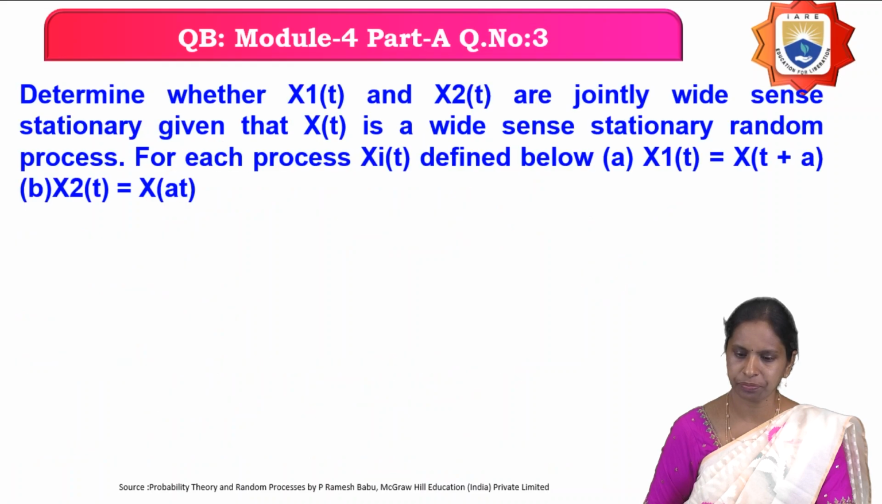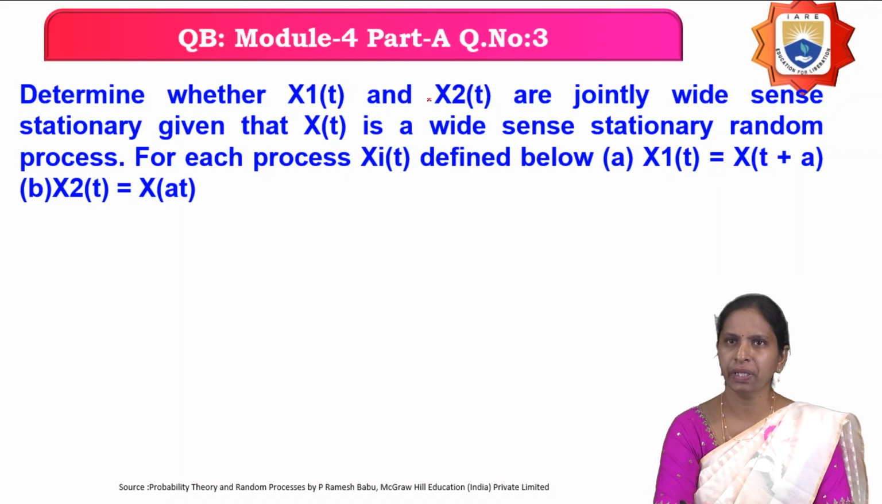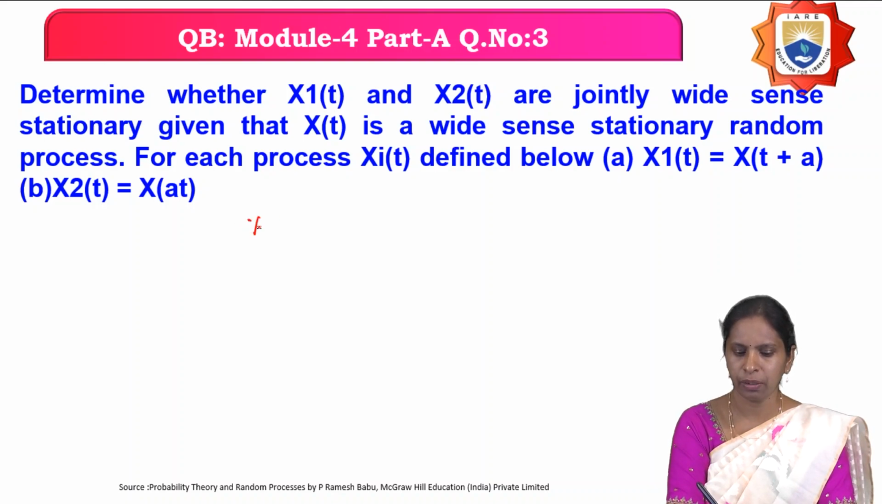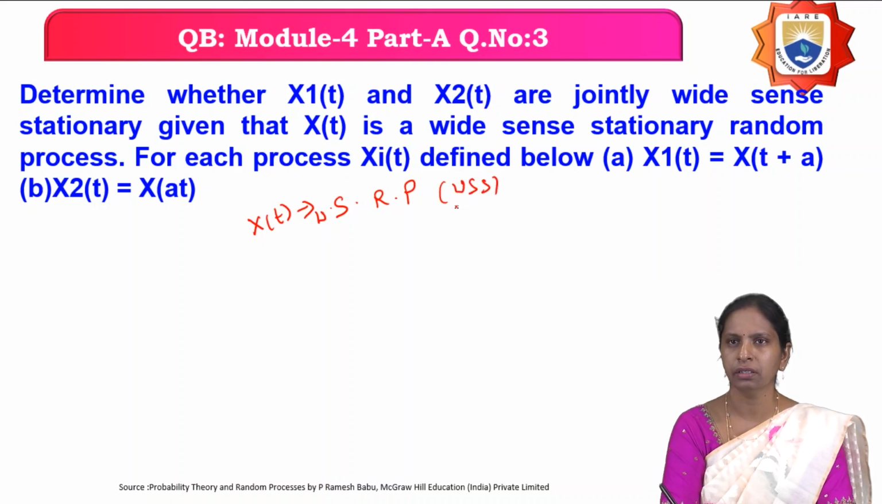In the third question, determine whether x1 of t and x2 of t are jointly wide sense stationary. Given that x of t is a wide sense stationary random process, for each random process xi of t defined as x1 of t nothing but x of t plus a and x2 of t nothing but x of a t. So what they have given is that x of t is a stationary random process, a wide sense stationary random process, nothing but WSS.